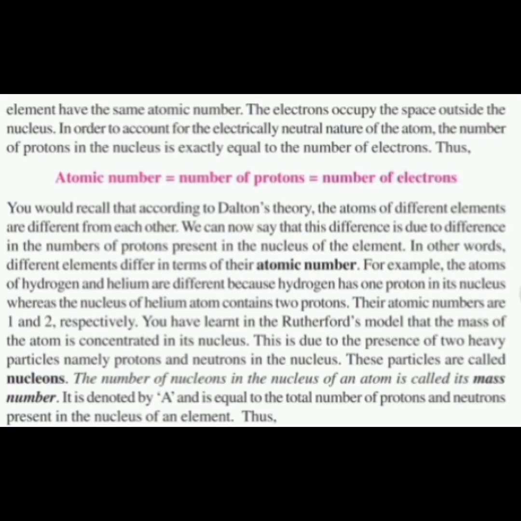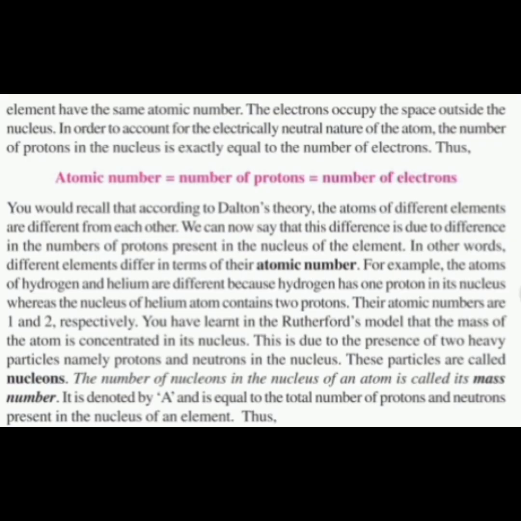So the combination of heavy protons and neutrons is called nucleons. The number of nucleons in the nucleus of an atom is called the mass number. How many nucleons there are in a nucleus is counted as the mass number.